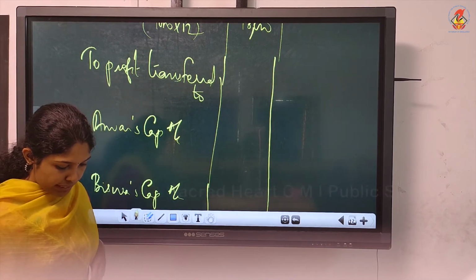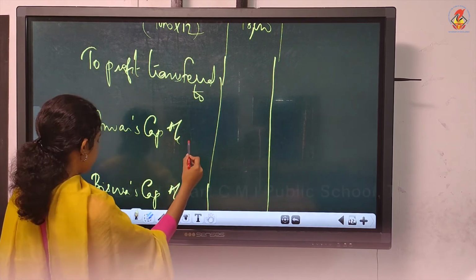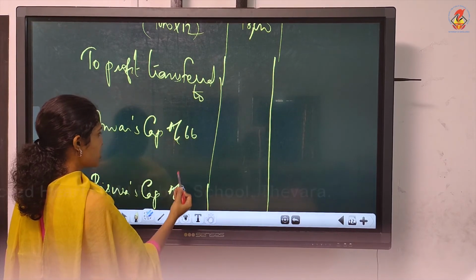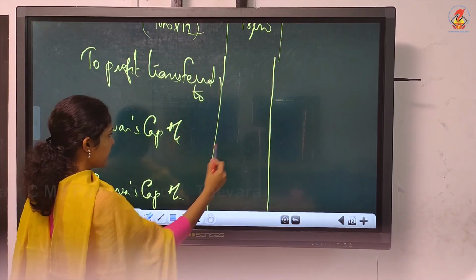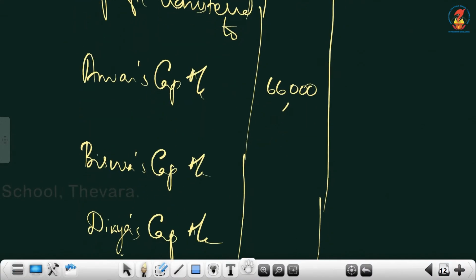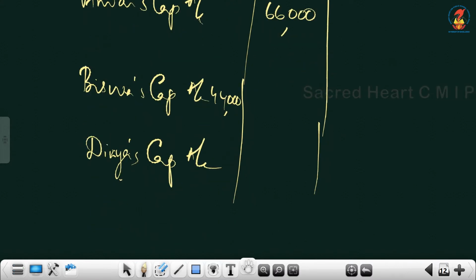The amounts what you get will be 66,000 for Anwar. That you can write in the outer column because deficiency is met only by Divya. So Anwar's amount you can directly write in the outer column. There is no problem even if you write here. Then the next partner Bishwas will be getting, as per the ratio, he will get 44, and Divya will get 22. This is as per the ratio.